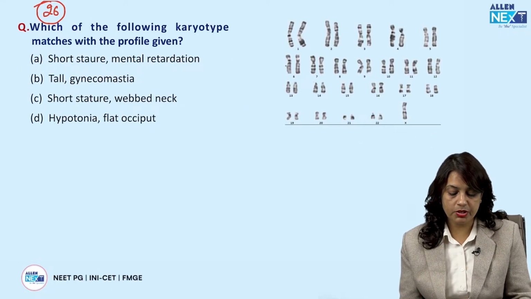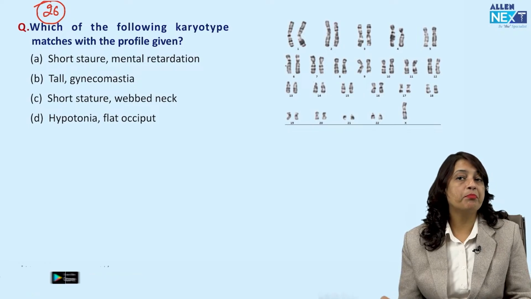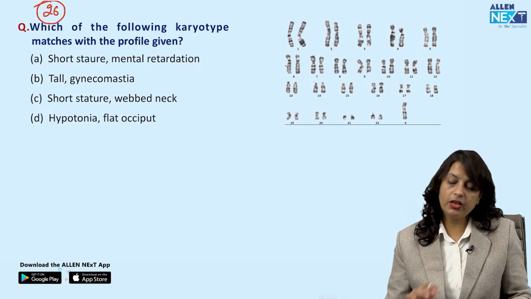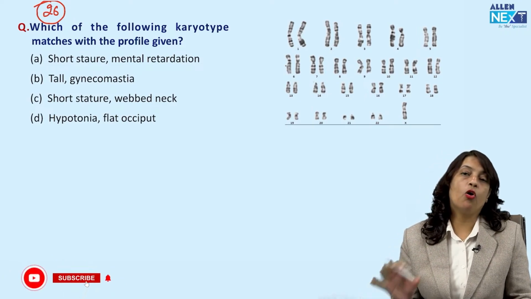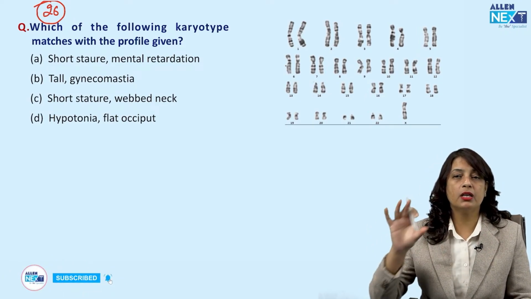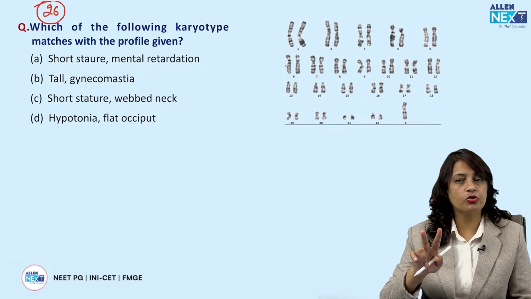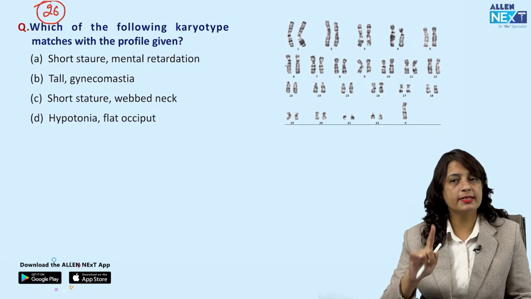Fine. Next question. Which of the following karyotype matches the profile given? Okay. Now, whenever any karyotype is being given, always try to read the image like the pair of chromosomes. There are 22 pair of chromosomes and 1 pair of sex chromosome.